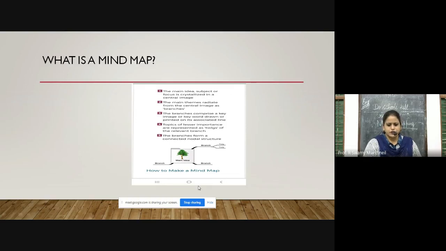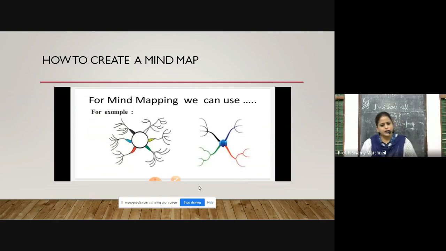Okay. So now if you look at your screen, this is how your mind map looks like. In the circle that you can see on your screen, we have to write the main idea, the topic about which we are going to make the mind map. One example I gave you was about pollution.